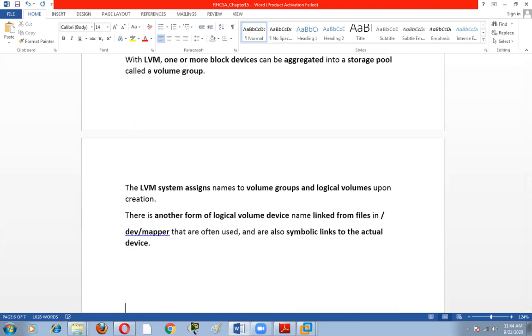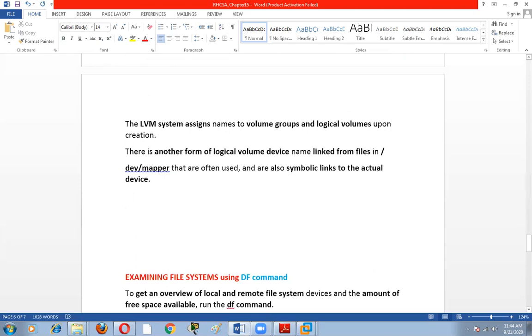Suppose we have a hard disk, HDD1. We have another hard disk, HDD2, and another hard disk, HDD3. Suppose we want to combine these hard disks.